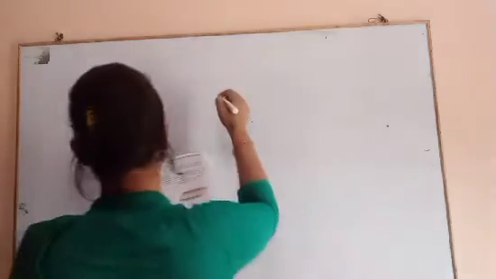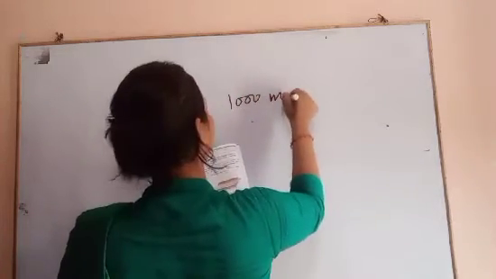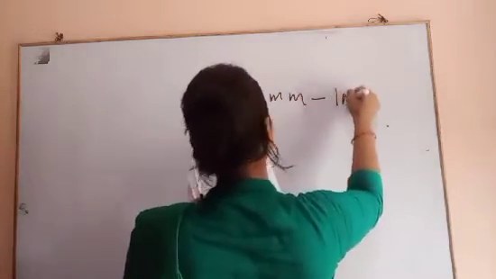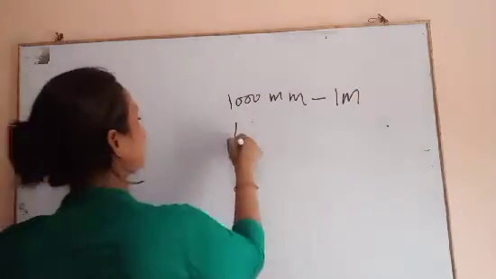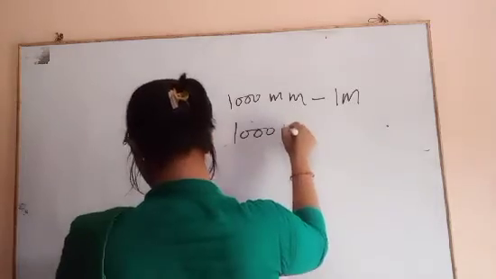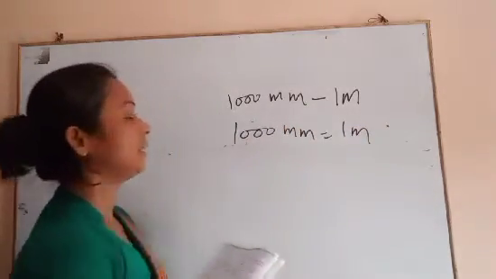Here you can see that 1000 millimeters is equal to 1 meter.